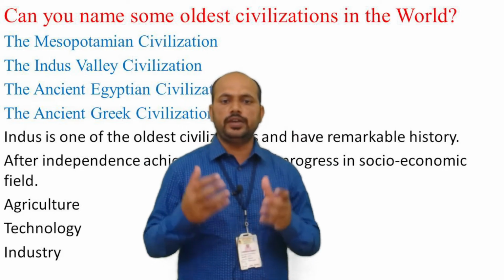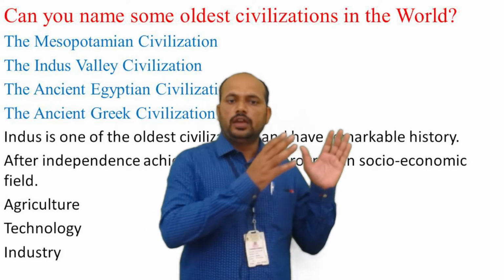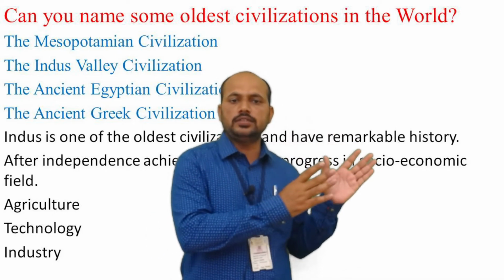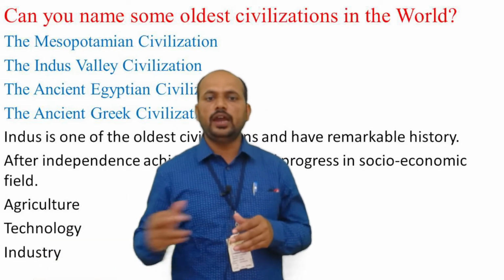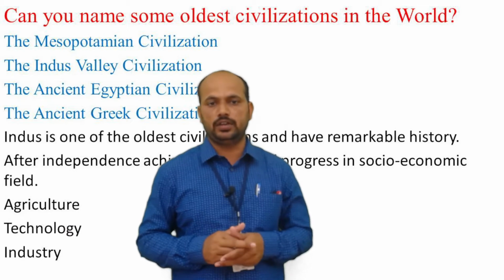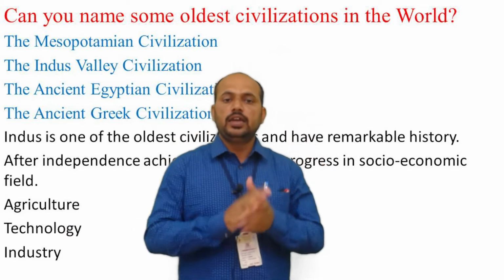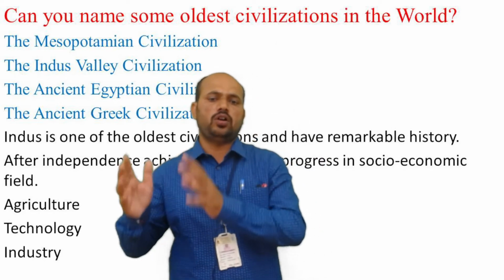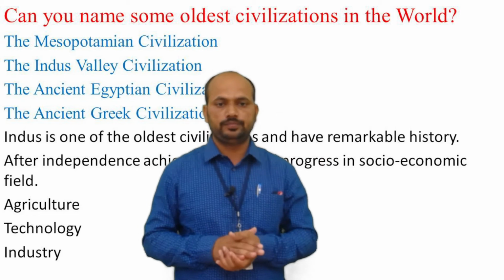When you compare our literacy graph, you can understand that in 1947, India's literacy was just 12%. Today, we have more than 74% literacy rate in our country. According to this graph, you will understand that India has progressed a lot, achieved success in every field.